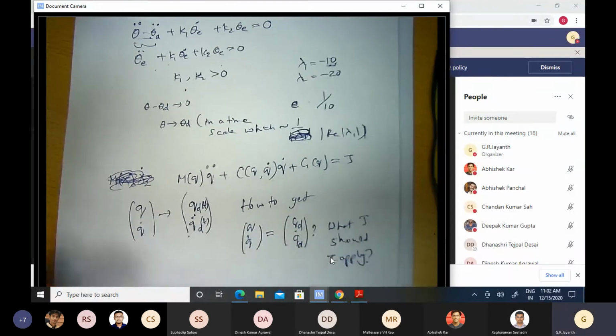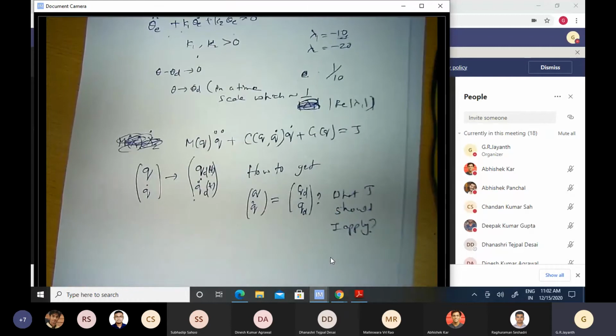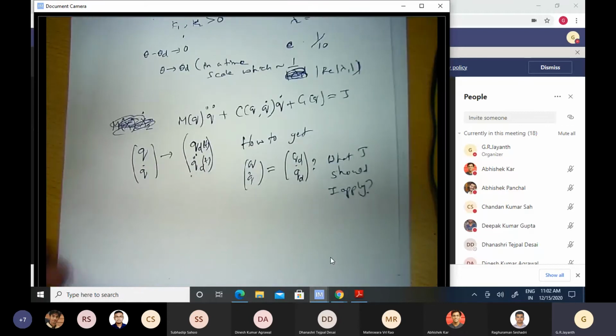So this problem, it's a very basic problem, right? Is this clear to you, this problem statement? So I have a manipulator. If you are a roboticist, this is the problem you will confront, right? I want to move something. I know how the joints have to move. What I have control over are the motors at each of the joints. So what torque should I apply to each of the motors so that this moves in this particular manner, right? So let us see how that can be done.